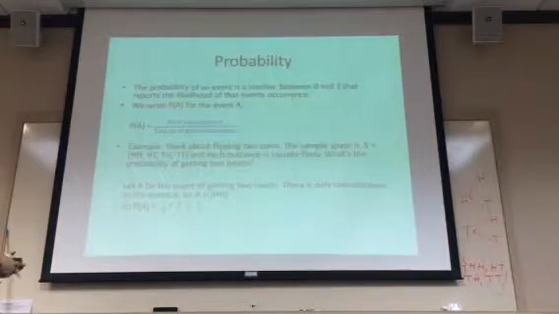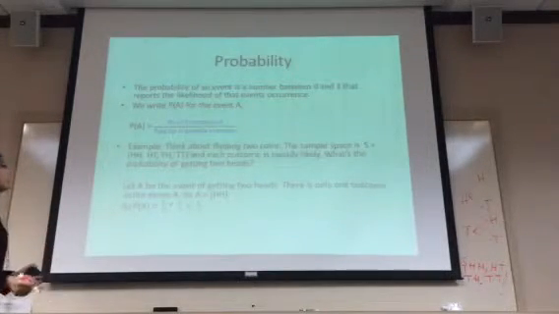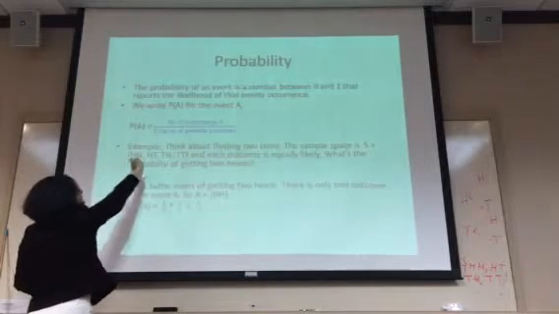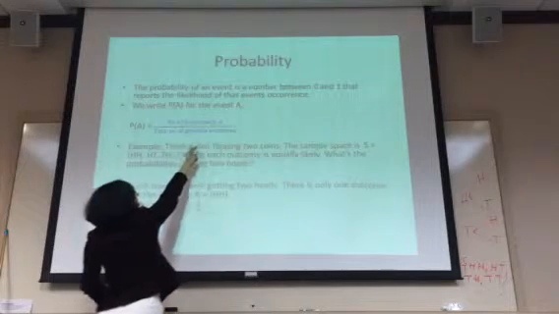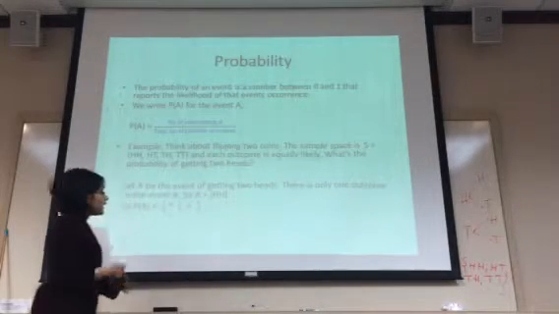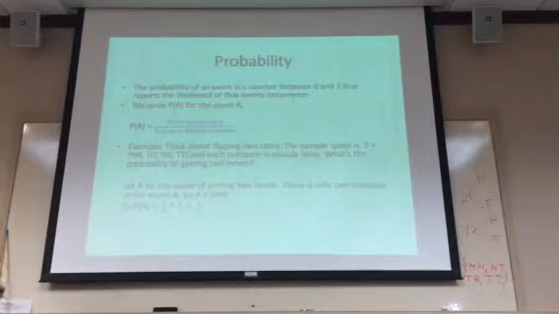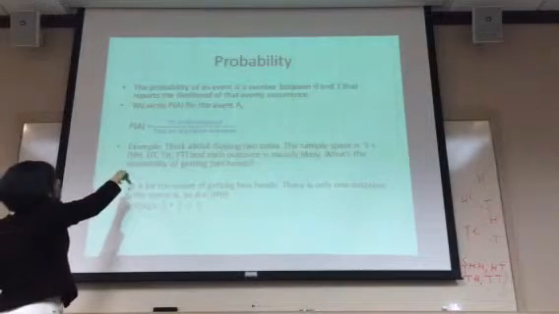Now let's look at the definition of probability. Probability is the likelihood of an event's occurrence, and if A is an event, the probability of A equals the number of outcomes in A divided by the total number of possible outcomes. Let's look at an example and the concept of probability will be clearer.